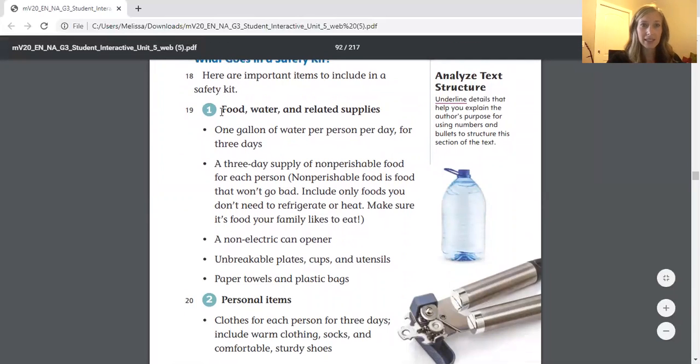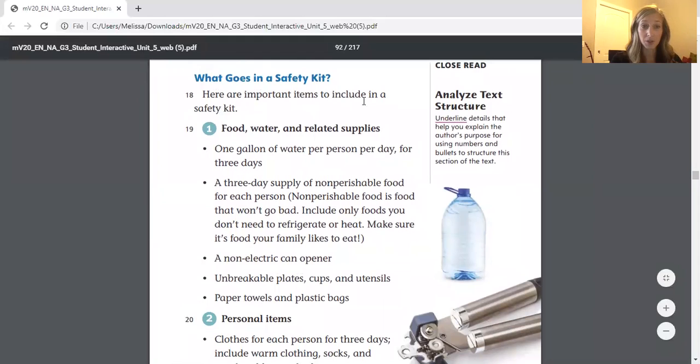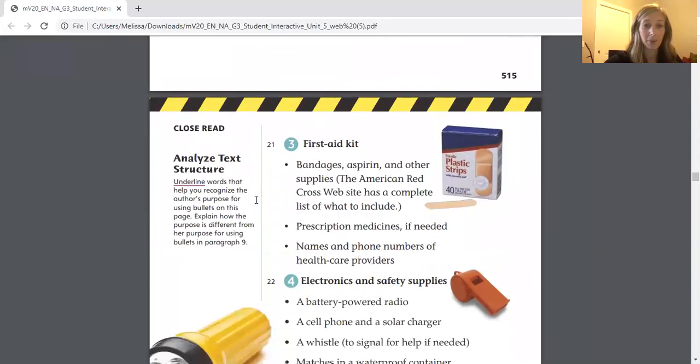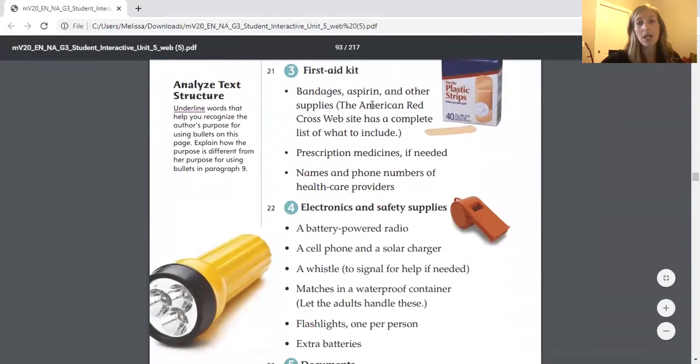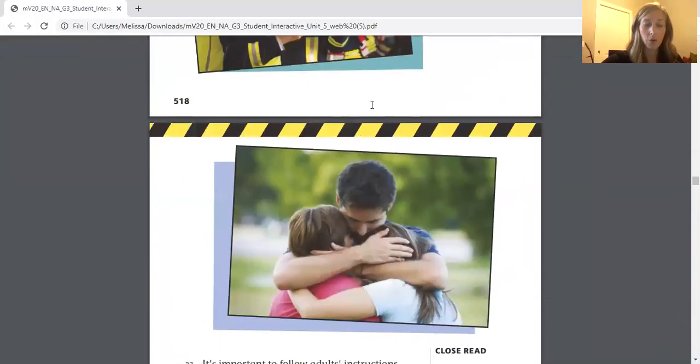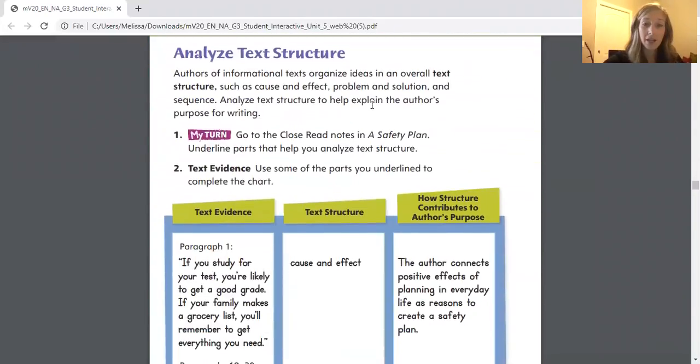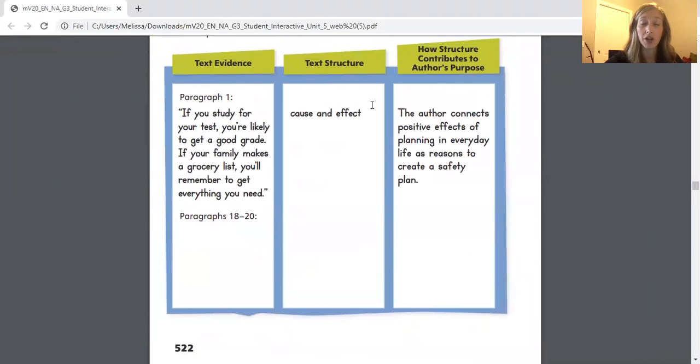But it says, what goes in a safety kit? Here are important items to include in a safety kit. So number 1, it talks about food, water, and other related supplies. Number 2, it talks about personal items. Number 3, a first aid kit. And it continues to go on. So what are those numbers for? Those numbers are telling us the sequence or the order of which items in a safety kit are most important.